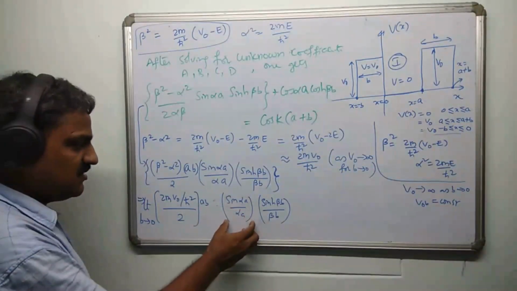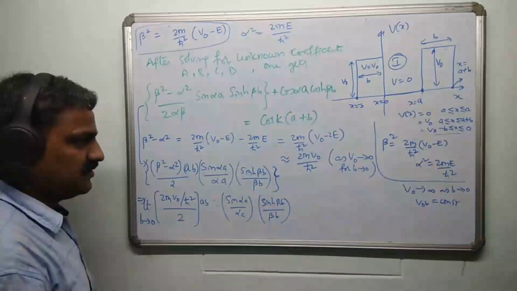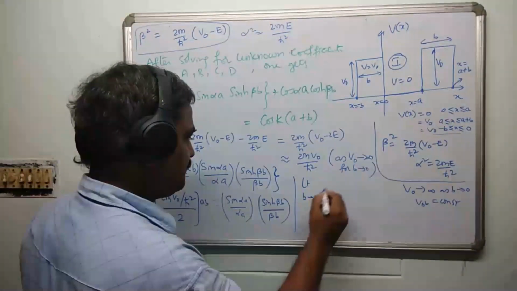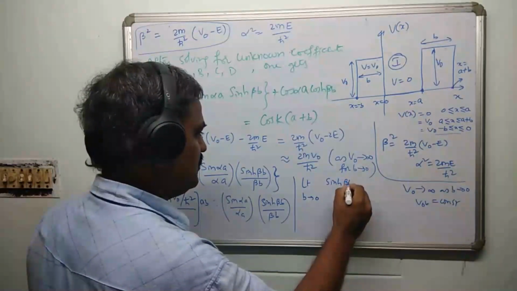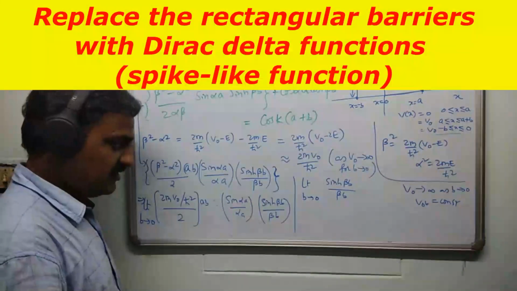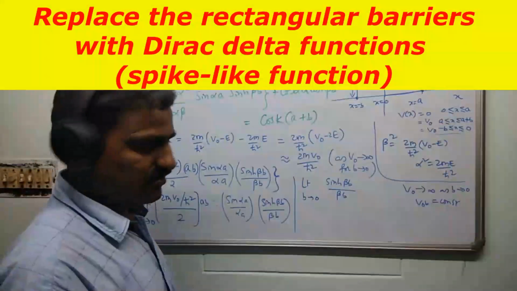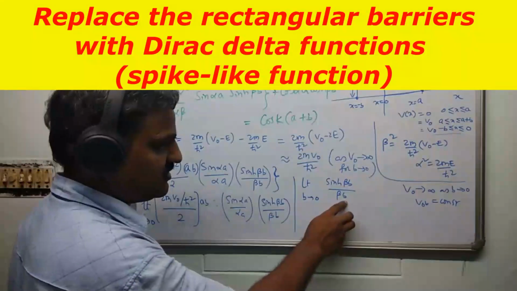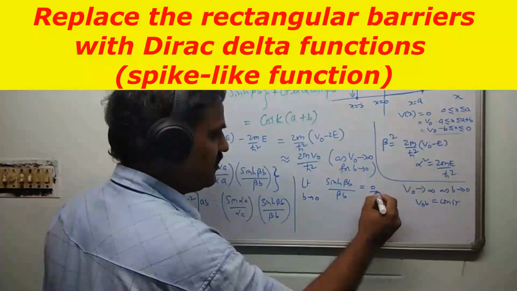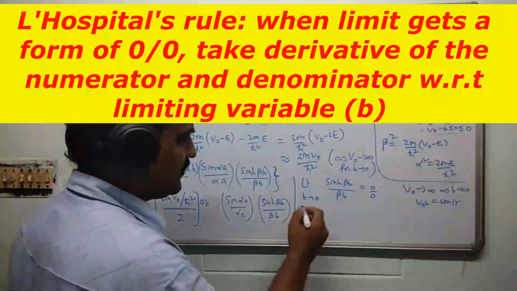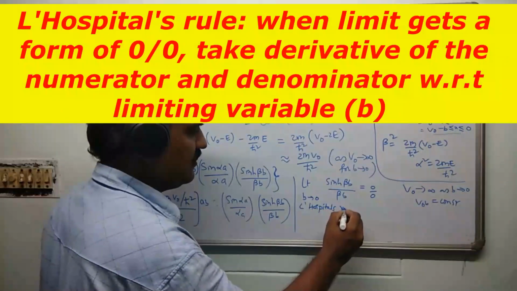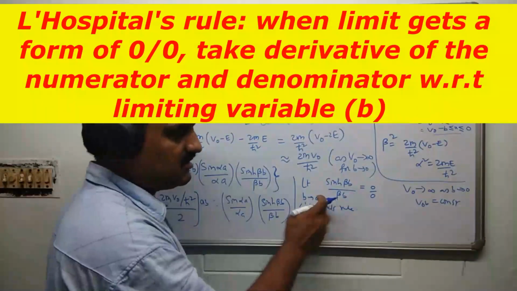Now, anyway, this term is not having any limit. You have to focus on this term. So your focus is now on the limit b tending to 0 of sinh(beta b) divided by beta b. When you put b equal to 0 here, the numerator sinh 0 is 0, and of course in the denominator, b tending to 0 is also 0. So it is a 0 by 0 form. So L'Hospital's rule you can apply, which says that the derivative of this by derivative of this with the same limit.